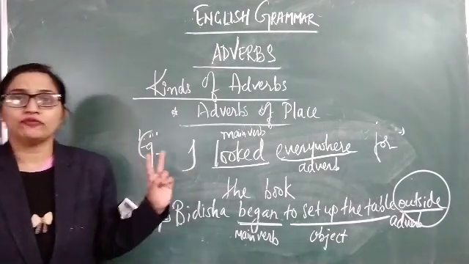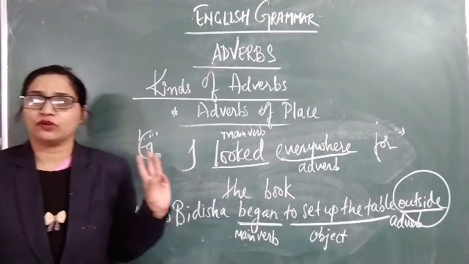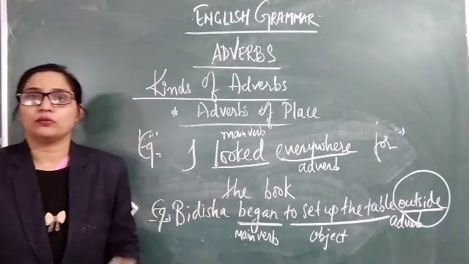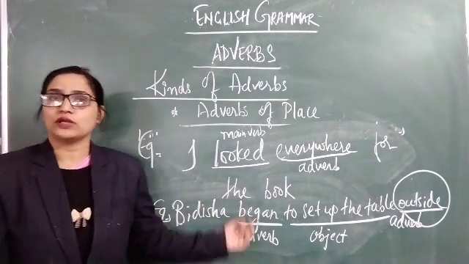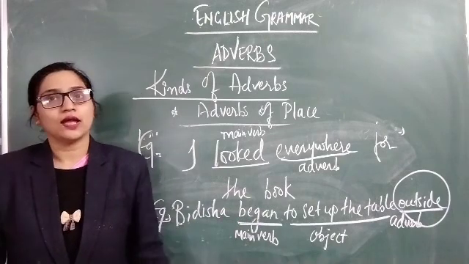So in this example, the adverb of place is placed after the object of the main verb. Two we have discussed today, that is adverb of manner and adverb of place. Now the remaining ones we will continue in our next video.